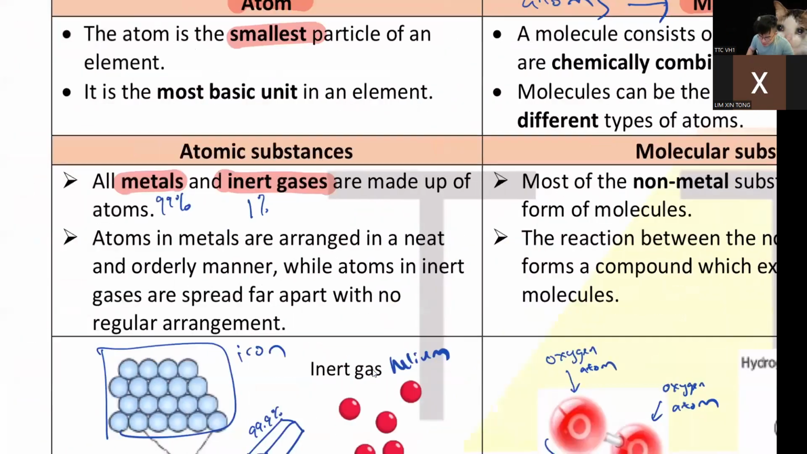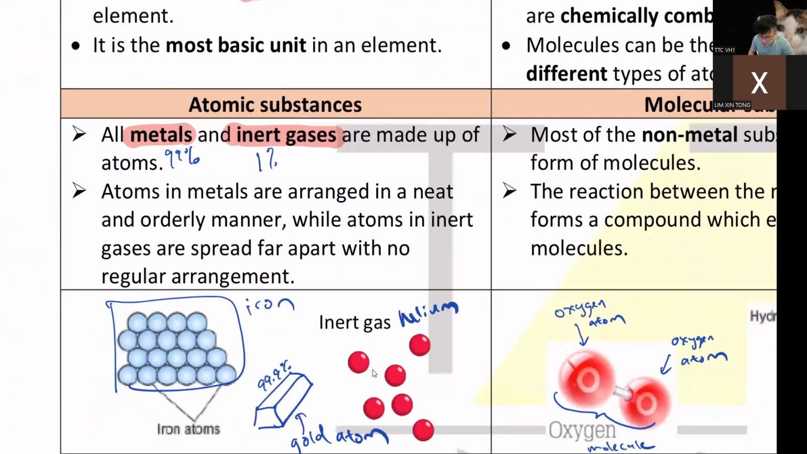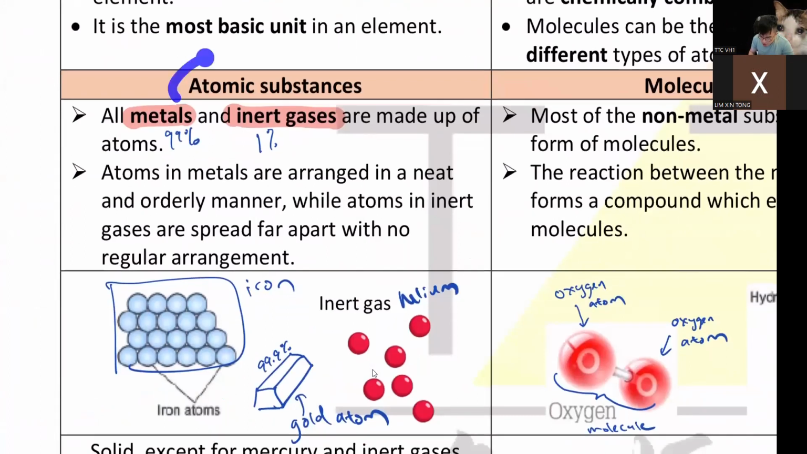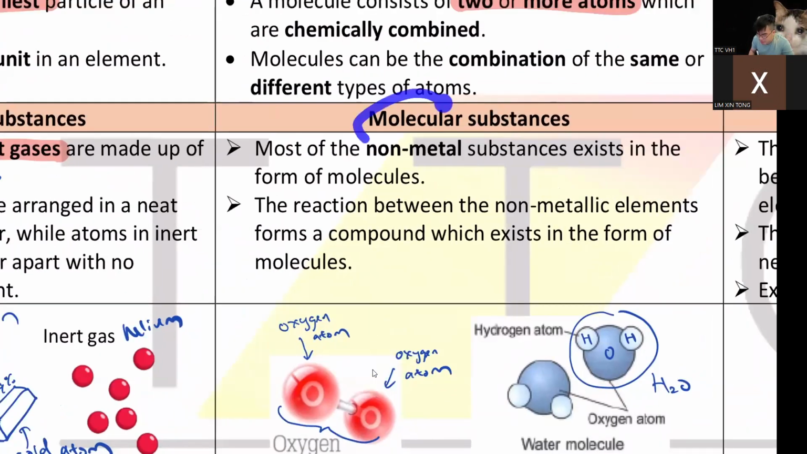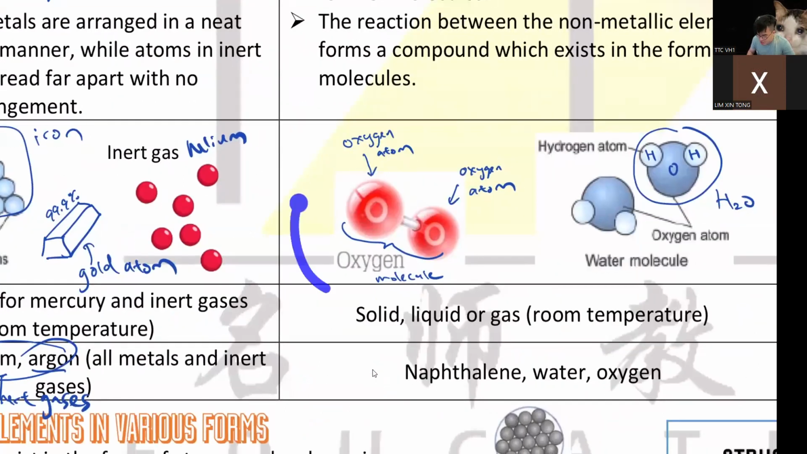All right. So what about molecular substance? Just now I said, if something is made from atom, it is mostly metal, or in rare cases, it's inert gas. So you see, atom is metal. What about molecule? Molecule is non-metal. Again, atom, metal. Molecule, non-metal.